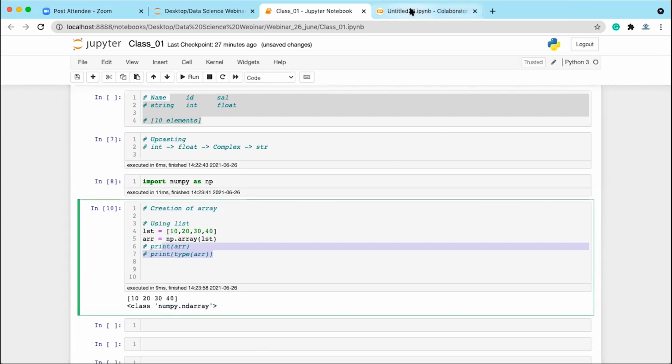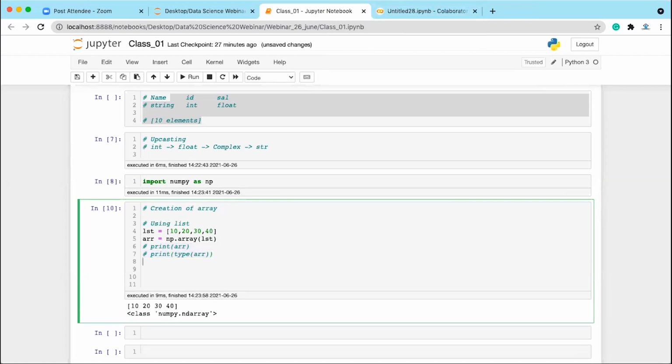Colab is a cloud-based solution, Ananya, so you can access it from anywhere. Whereas with this one, you need to have your laptop. So let's say on this laptop you have written the code in the Jupyter Notebook, next time if you want to access these files, you have to get this laptop only. Whereas with Colab, you can log in to your account and from anywhere you can access those files. Okay. Yes, yes.